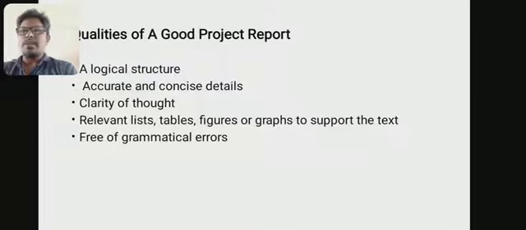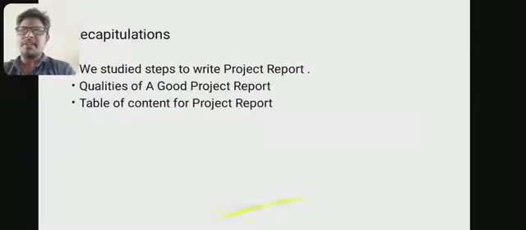Then what are the good qualities of a good project report? A good project report should have a logical structure. Illogical or messed up structure may distract the reader, and it won't be an effective one. It should have concise as well as accurate details. There should be clarity of thought with that. Relevant lists, tables, figures and graphs should also be included there. Free of grammatical errors. Then in this session we have learned the steps to write the project report,